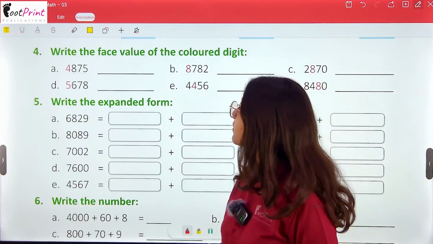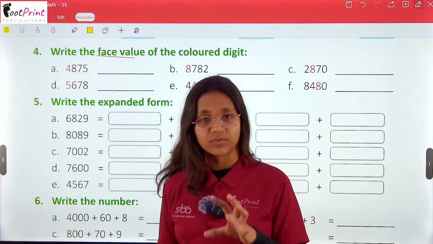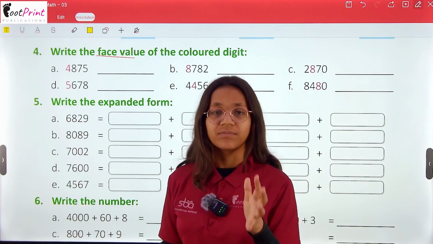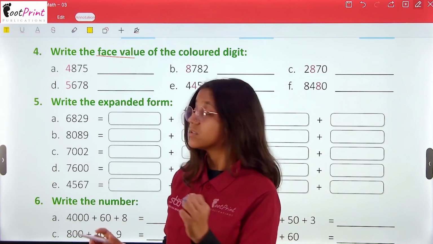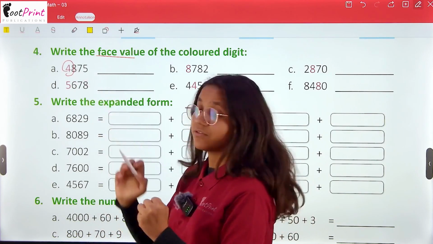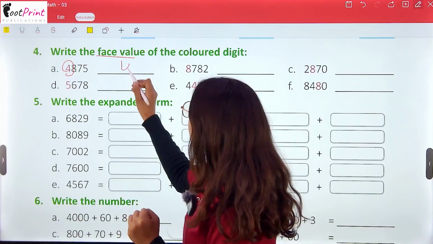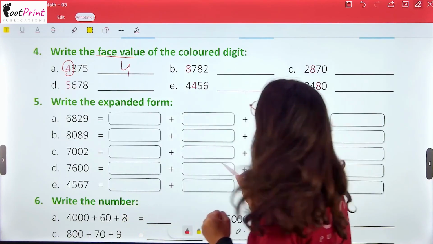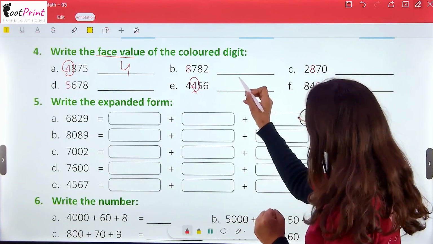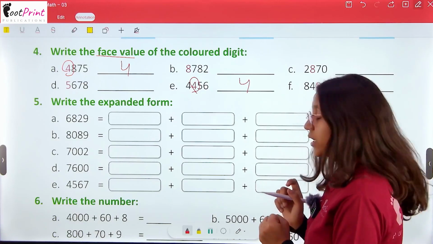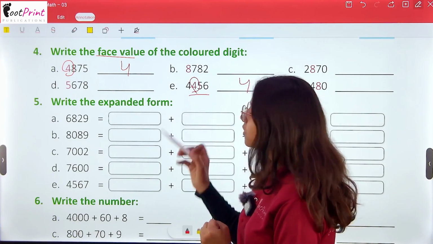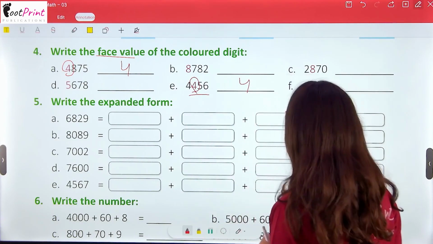4, 8, 7, 5, 5, 6, 7, 8. Now we have to write the face value. Face value will not change if the location or the place is changed. So here 4 has the face value of 4 only. Now here this 4 also has the face value 4. It will not depend on the location or the place.